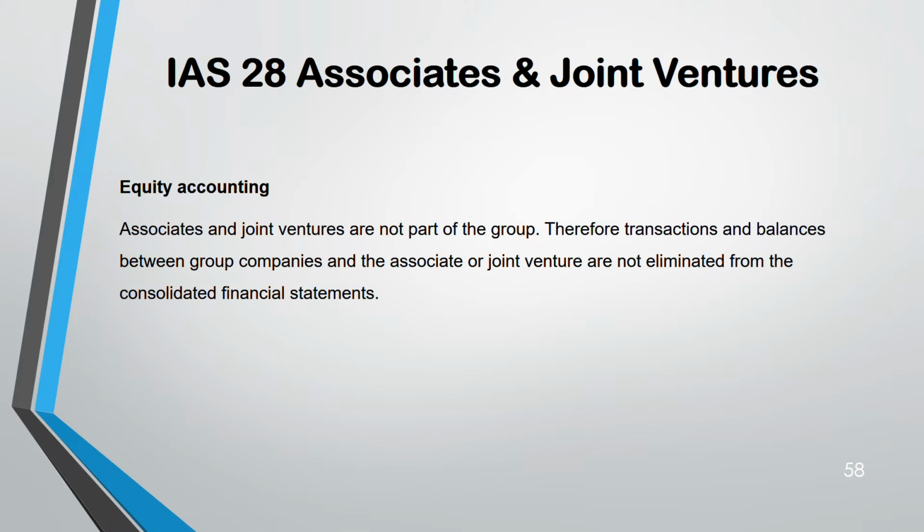Next, they are not part of a group, so you do not consolidate. That means if there is any transaction between parent and associate or parent and joint venture, you don't have to eliminate them, like how you do it for a subsidiary, intra-group transactions, intra-group sales and all.